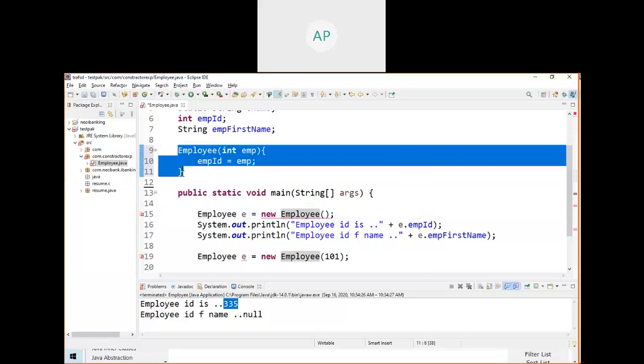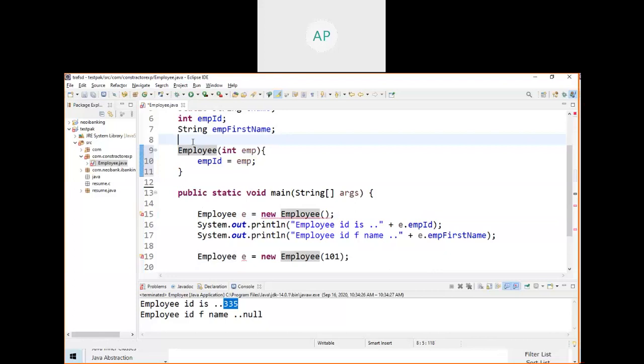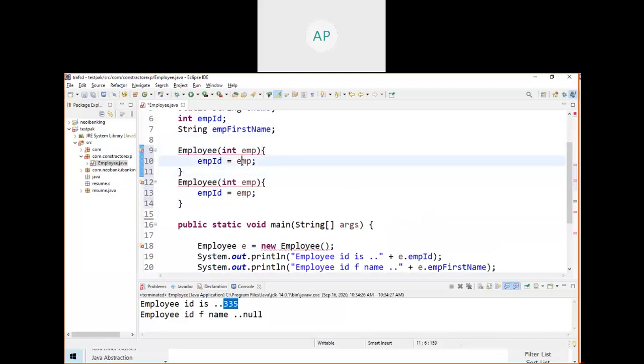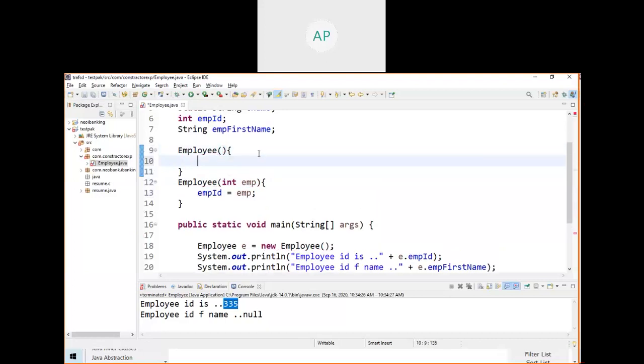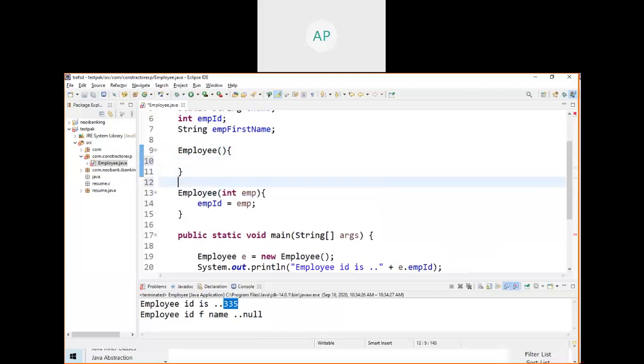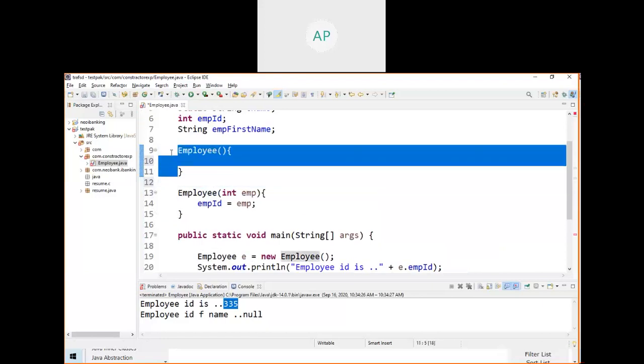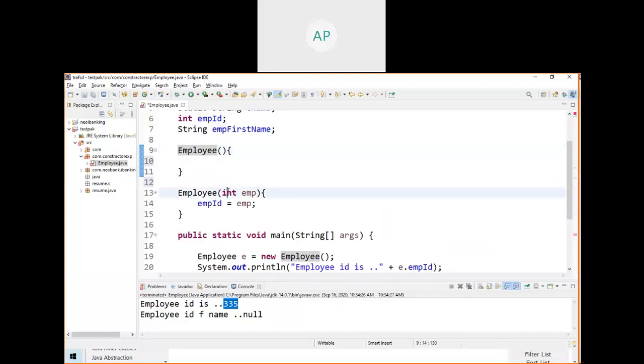For example, if it is a default constructor, it is not having any parameter. Which one is the default constructor? This one is the default constructor. There is no parameter.